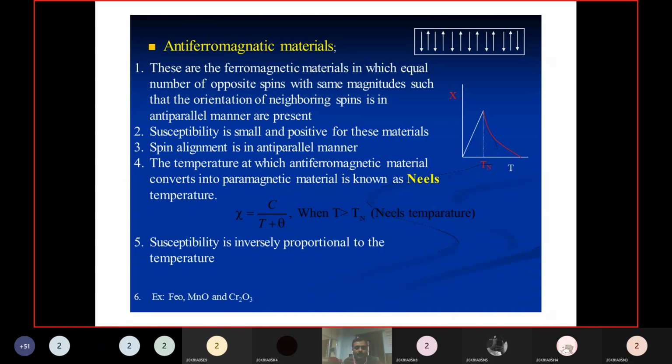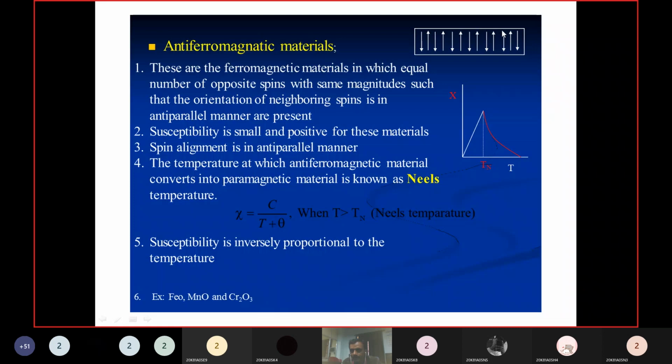First of all, we will discuss the antiferromagnetic materials. These are the materials in which an equal number of opposite spins with the same magnitude are present, such that the orientation of neighboring spins is in an anti-parallel manner.